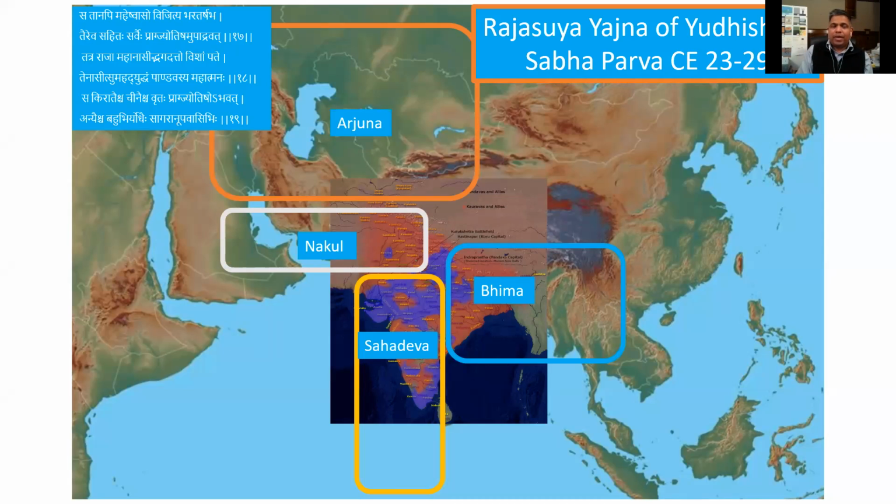Bhagadatta. And then from there he went to different places like Chin, the modern day China, and Kirata, which will be part of Tibet and Nepal and so on, but not too far east because Bhima has indeed gone in that direction. Some of the warriors in these armies came from all these different regions. Very important to remember that.